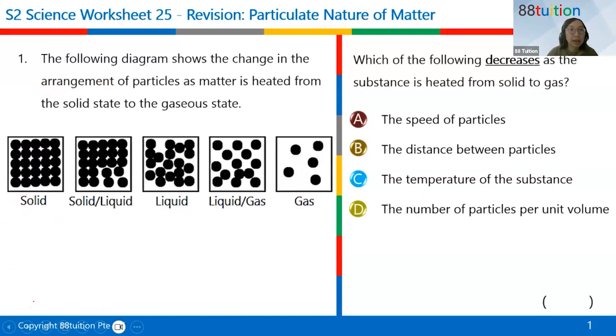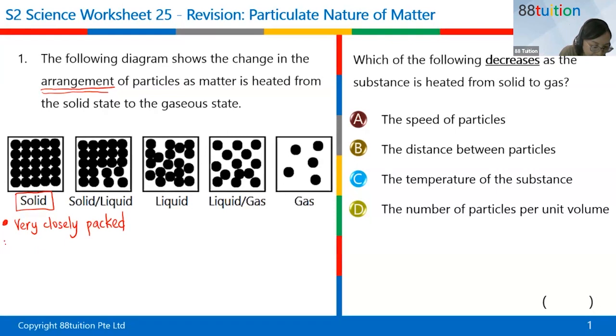Can everyone type into the chat, how do you describe the arrangement of particles in a solid? For solid, it will be very what? Can someone either unmute yourself or type into the chat? Thank you very much, Nicole. So very closely packed, not just closely packed, but very closely packed. That is the first point. Then there is a second point. In what? Most students keep forgetting to write the second point. Thank you, Javier. They are organized neatly.